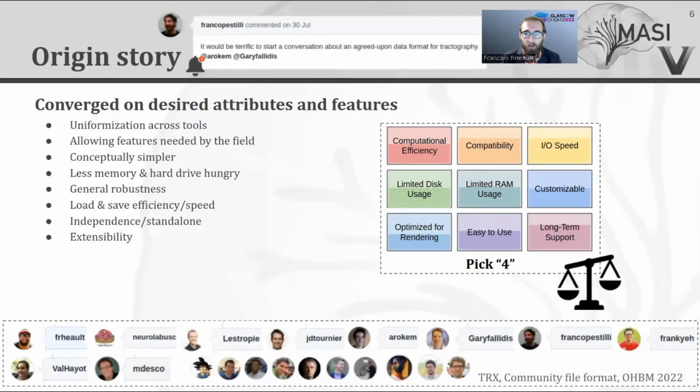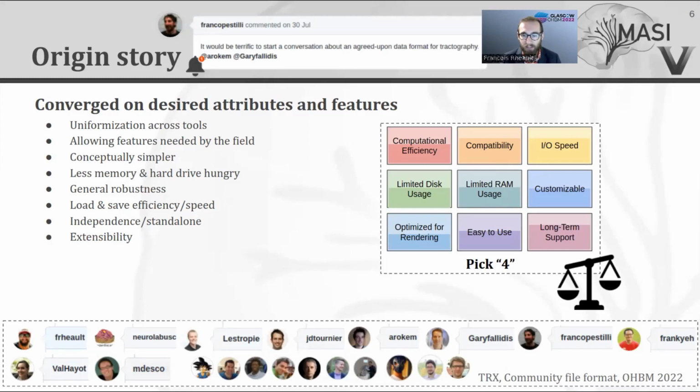So when it was time to talk about a community file format that would be the official file format for tractography in the BIDS standard, it generated a lot of discussion. From a small comment on a GitHub thread, it led to tens or hundreds of comments by a lot of software developers and users in the community. We quickly converged toward the idea of creating a new file format that would combine the existing features of TCK and TRK, the two most popular file formats at the moment. But most importantly, it was very important that the file format would be conceptually simpler, more efficient in terms of speed and space, easy to support, and would not require complex dependencies.